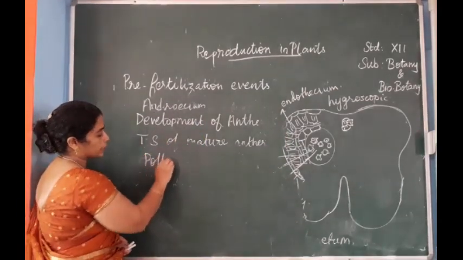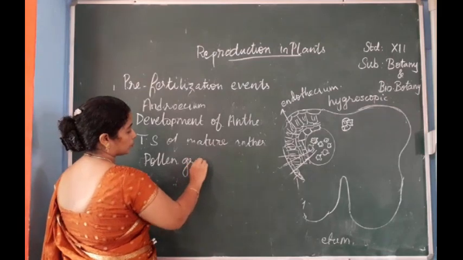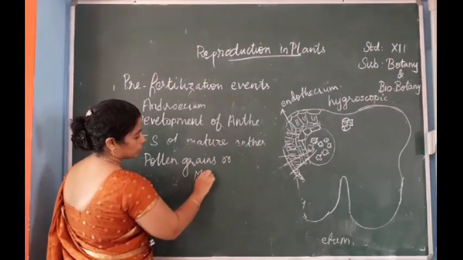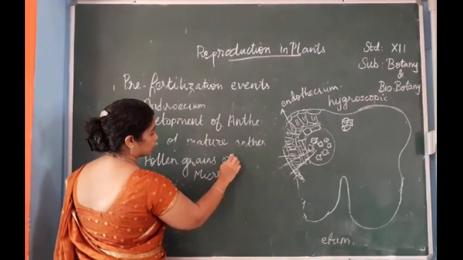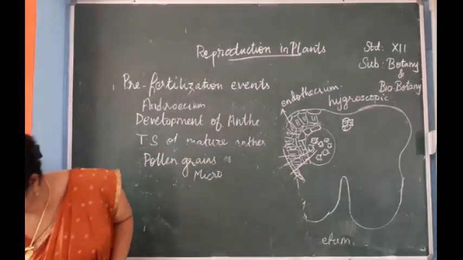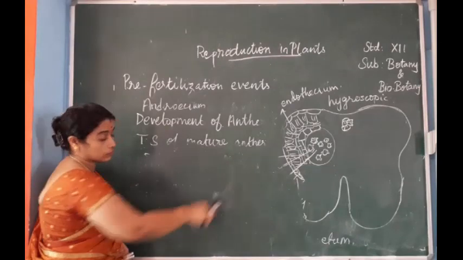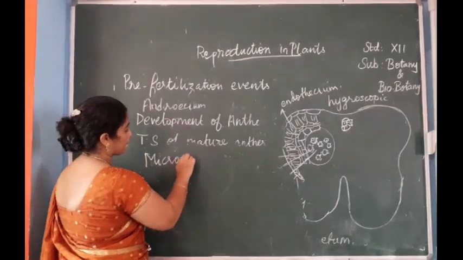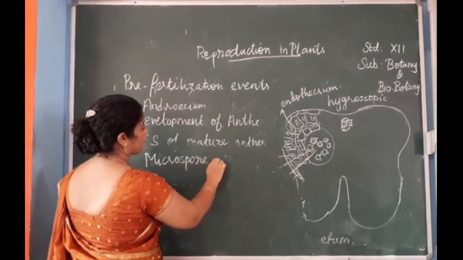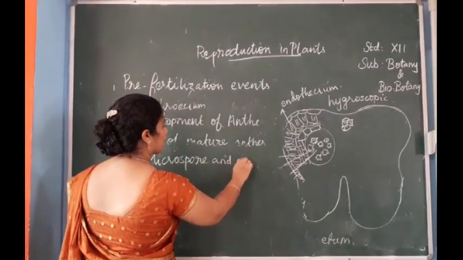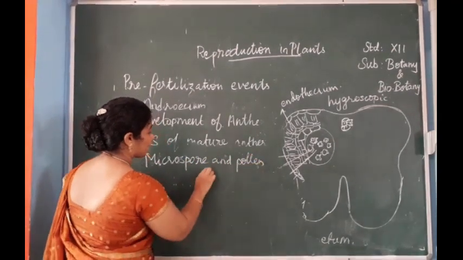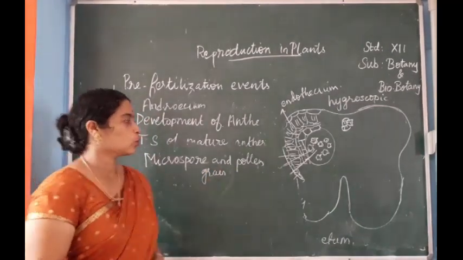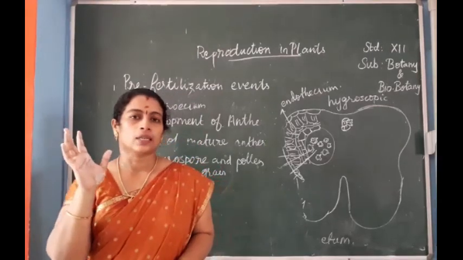Next one is pollen grains or microspores. So, what is a microspore?